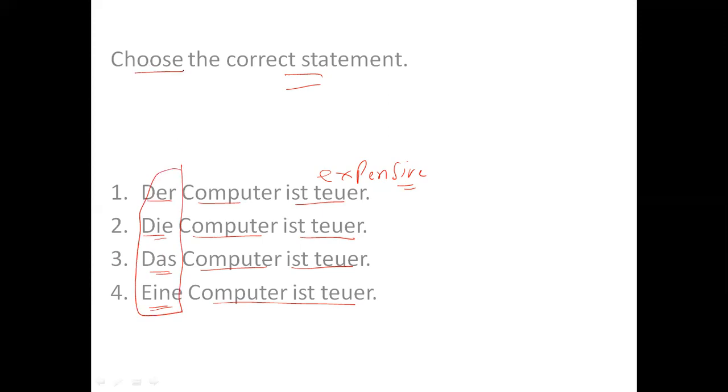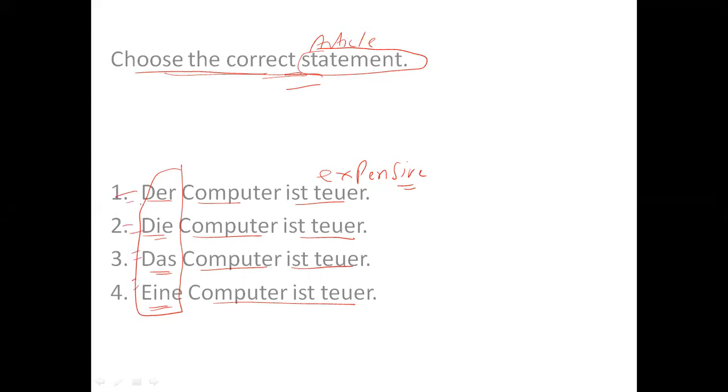So you have to identify what I have to correct in the statement. Right? The question says choose the correct statement. But after reading the statement, I have to identify what exactly I need to correct. So after reading the statement, I have identified that I need to correct only articles.